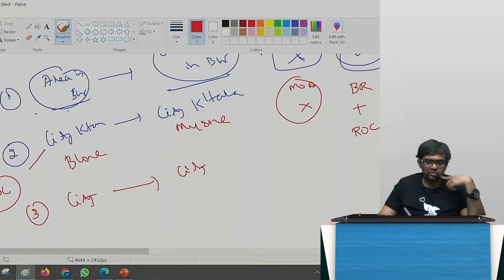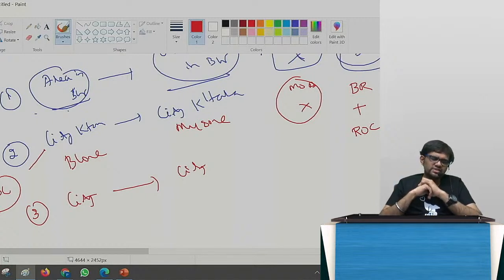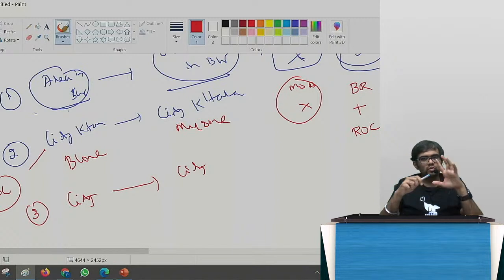is the same. Full Karnataka only has one ROC. Andhra Pradesh, one ROC. Telangana, one ROC. But in Tamil Nadu, there are two ROCs. Because Tamil Nadu has a major port in Chennai and one business district which is Coimbatore. So a lot of companies are there in Coimbatore, a lot of companies are there in Chennai. So to manage it properly, there are two ROCs. One is in Coimbatore, one is in Chennai.